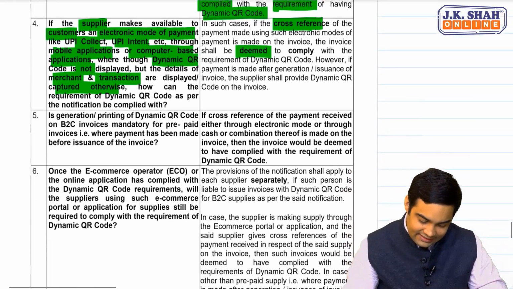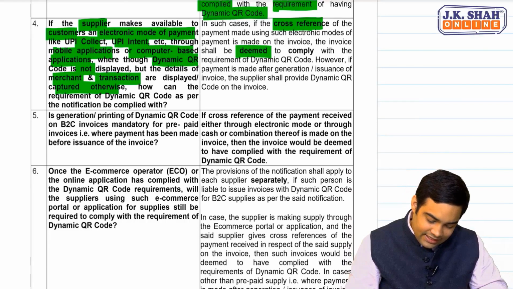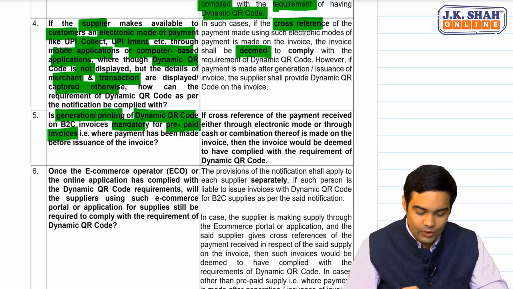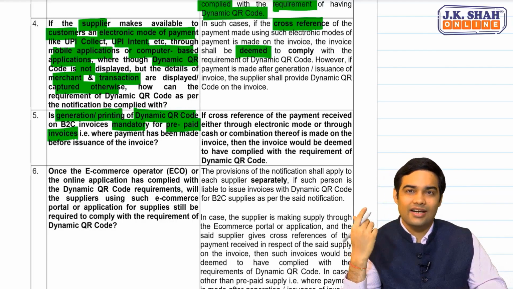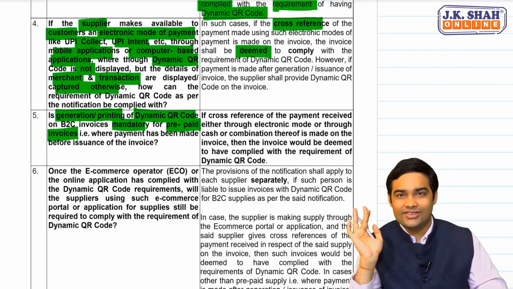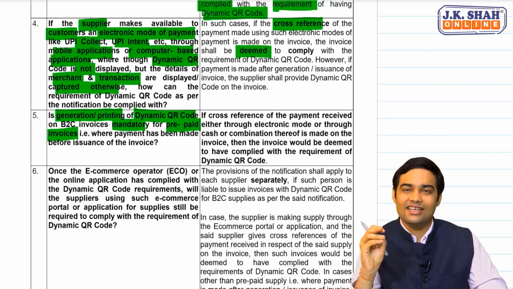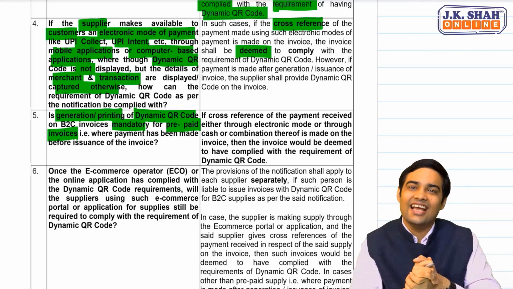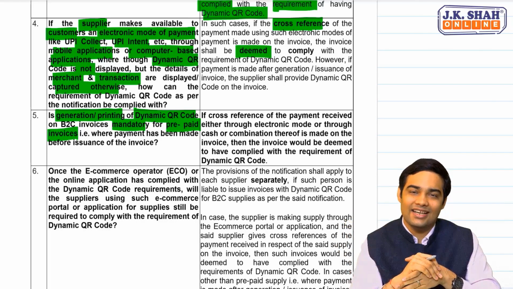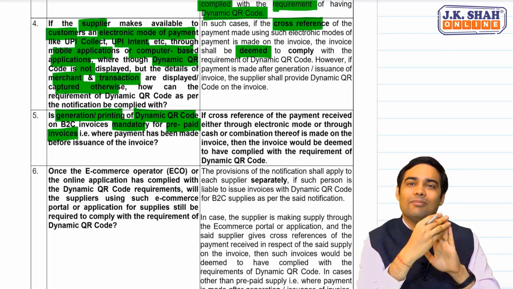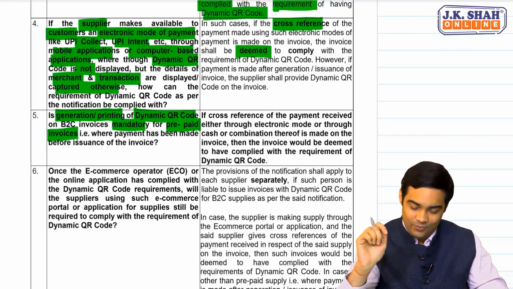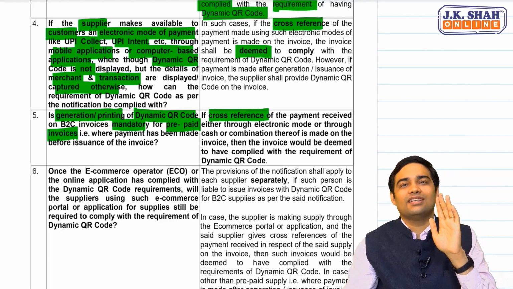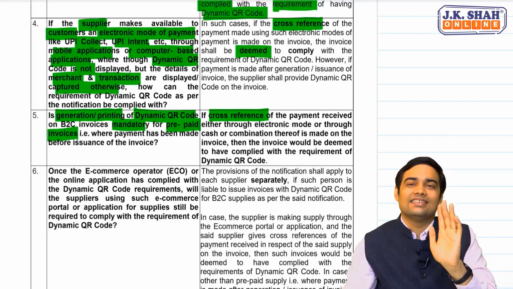Okay. Then the next one deals with whether generation or printing of dynamic QR code is mandatory for prepaid invoices. Invoice is already paid, prepaid orders. Now, in such cases, whether there is a necessity to give a dynamic QR code. Understand the basic intention. If the person has already made the payment, what will he achieve by mentioning that dynamic QR code? Now, here CBIC has again clarified that if cross-reference of the payment received is mentioned,